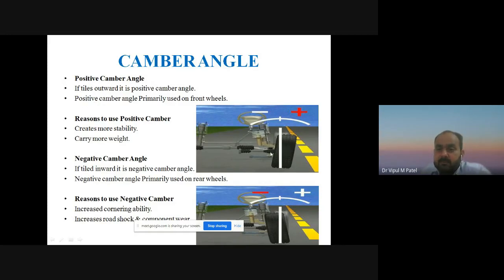You can see in the figure, in this figure it tilts outside, then it is called positive. Red mark over here. So positive camber angle is primarily used on the front wheels. Reason to use positive camber: create more stability.